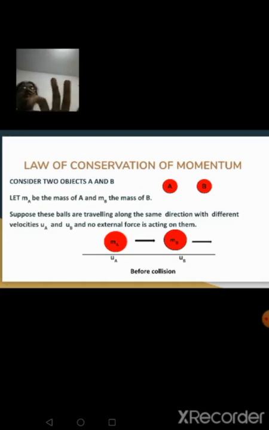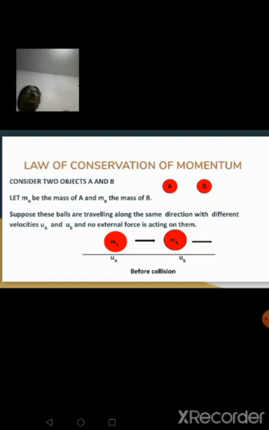So, to derive this law of conservation of momentum and to learn the law, first we will derive and then we will learn the law. We are taking an example. Let's take two balls, A and B, and we will assume the mass of ball A as MA and mass of ball B as MB. Now, the balls are made to move along a straight line in the same direction.